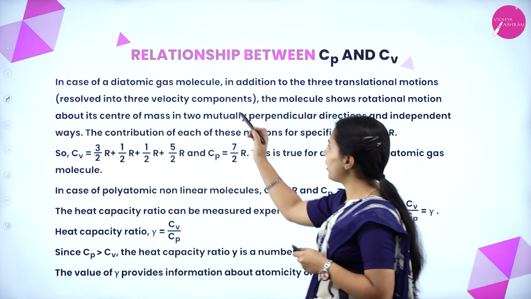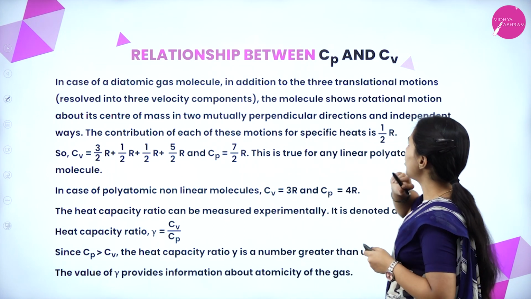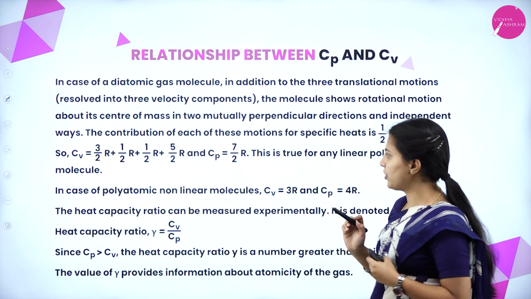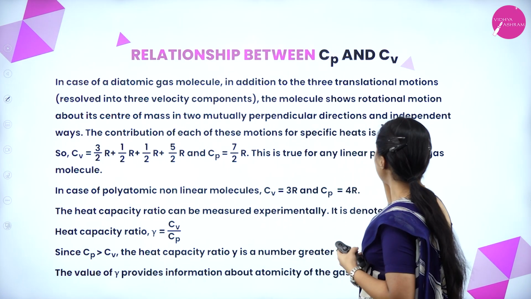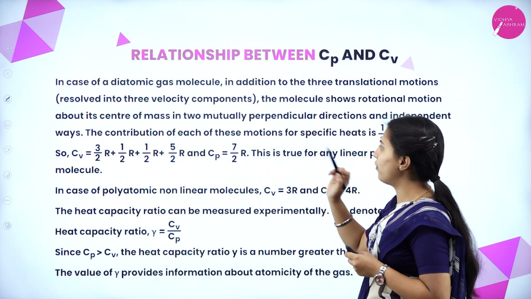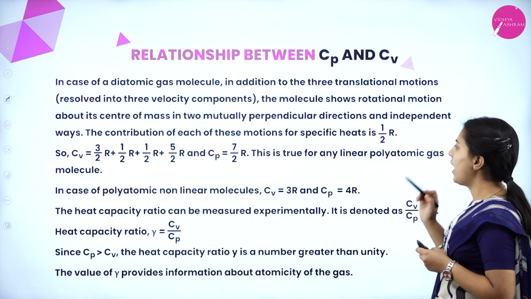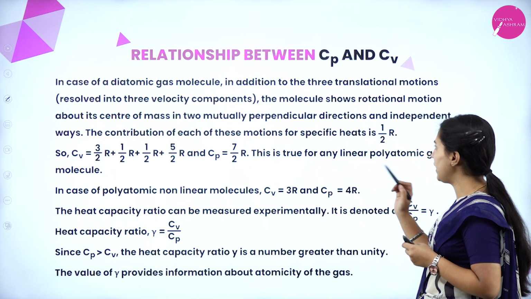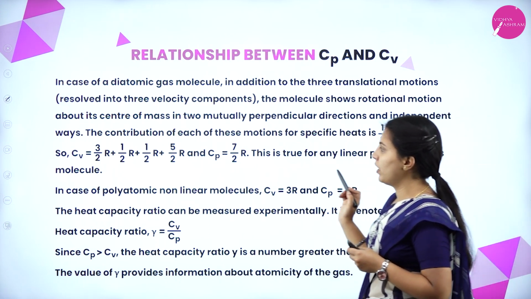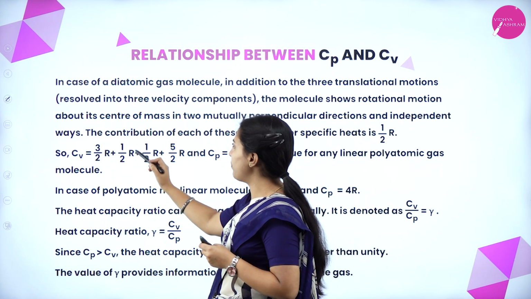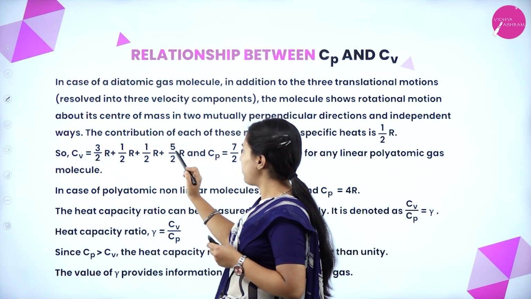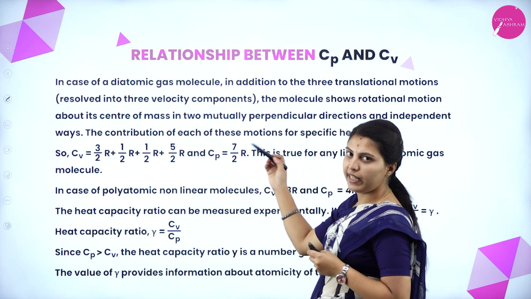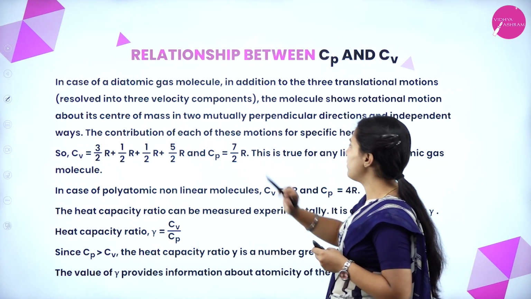In case of a diatomic gas molecule, in addition to the 3 translational motions, the molecule shows rotational motion about its center of mass in mutually perpendicular directions and independent ways. The contribution of each of these motions to specific heat is 1/2 R. See here, Cv equals 3/2 R plus 1/2 R plus 1/2 R, that is 5/2 R, and Cp equals 7/2 R. By taking the LCM and calculating, it will come 7/2 R.